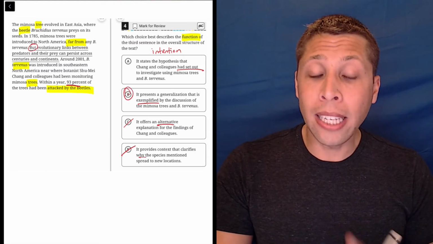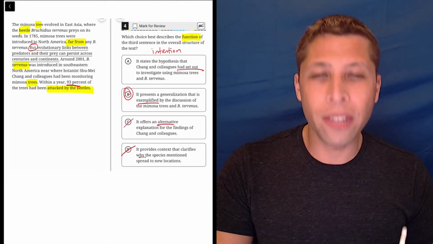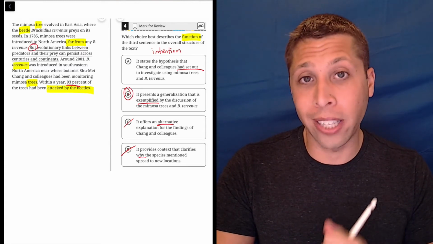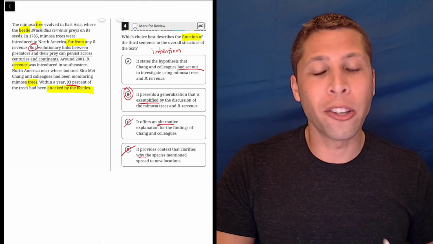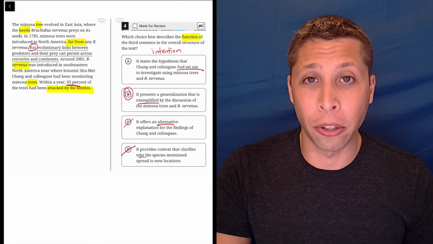Tricky, but this is why even when the passages are shorter, a lot of the work that we're going to need to do is in the choices, really analyzing what the choices are saying. I think that no matter what, you're going to understand enough of this passage that you can confidently summarize it. But whether or not you can notice those subtle things in the choices that make them wrong, that's really the skill that we're learning for the SAT reading.